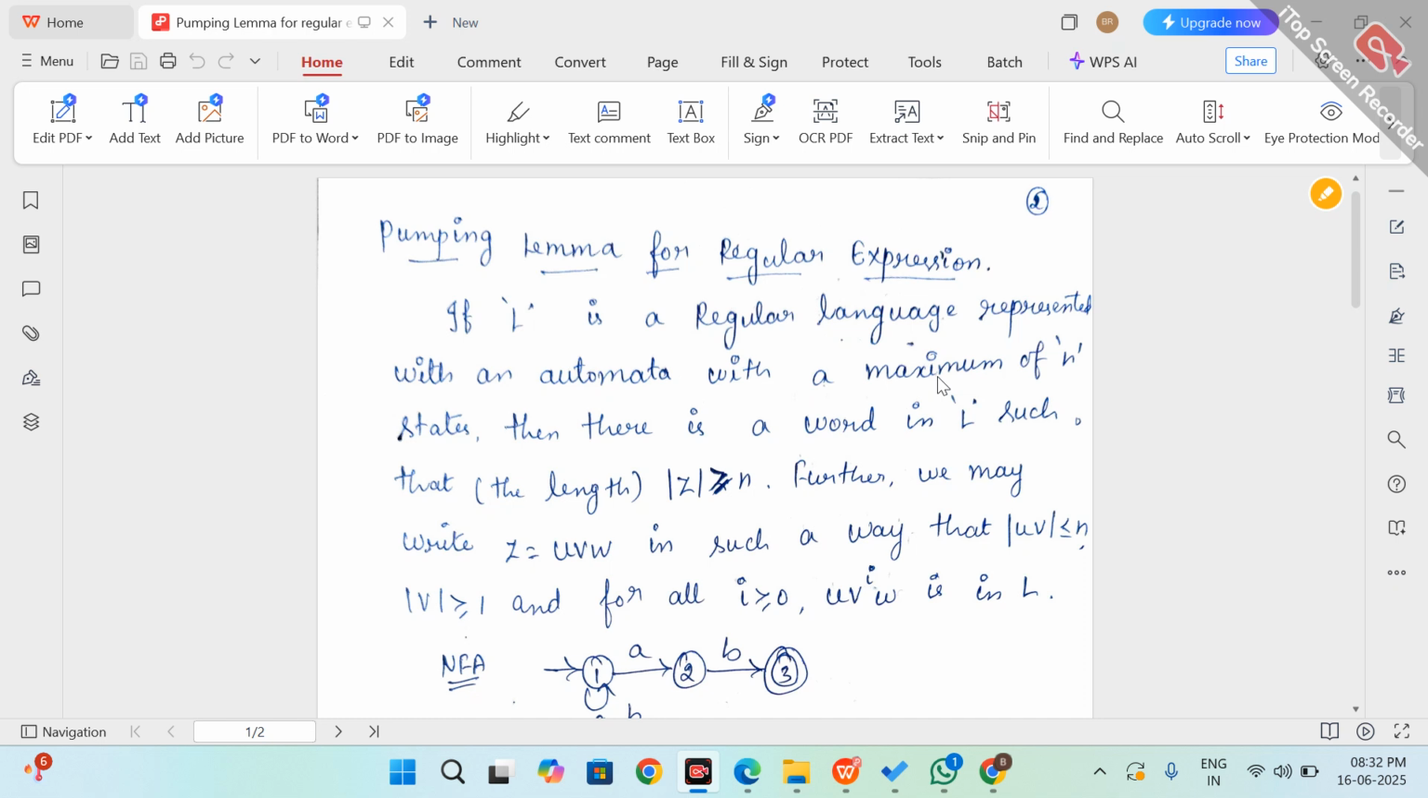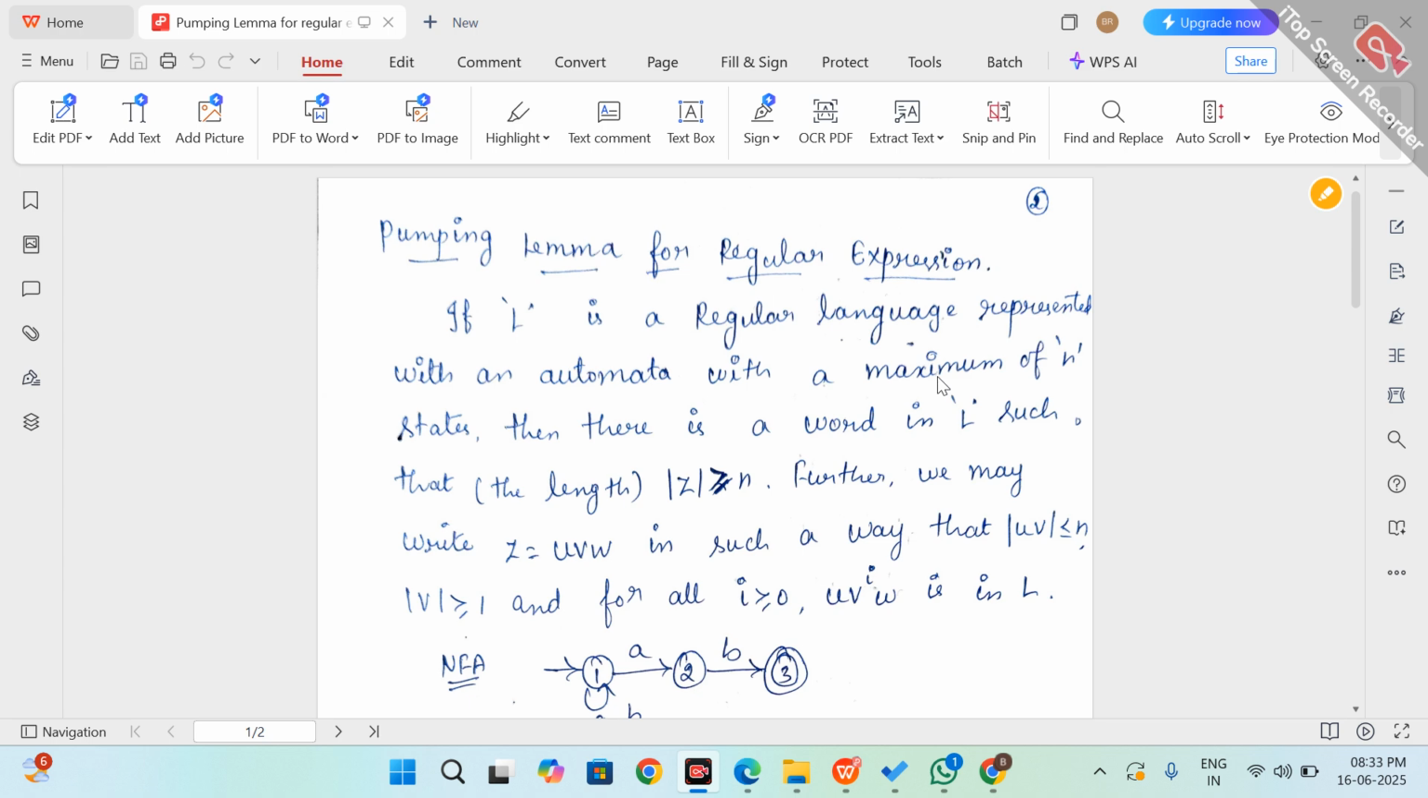If L is a regular language represented with an automaton with a maximum of n states, then there is a word z in L such that the length of z, |z|, is greater than or equal to n. Further, we may write z equal to uvw in such a way that |uv| is less than or equal to n and the length of v is greater than or equal to 1, and for all i greater than or equal to 0, u v to the power i w is in L.